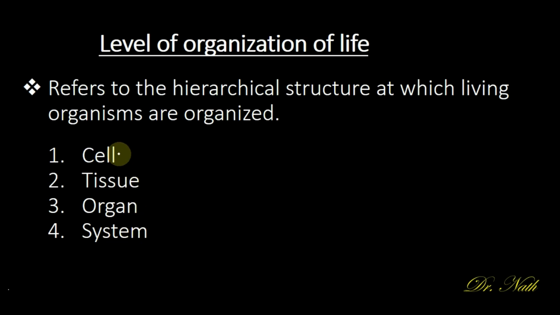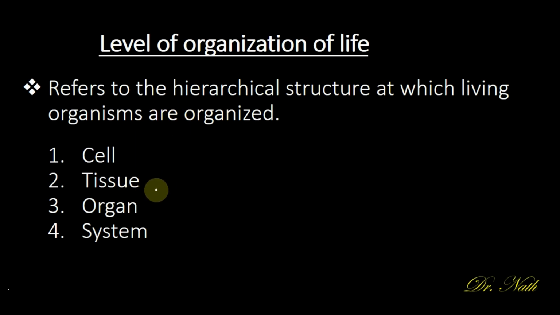What this means is that these are the different levels at which living organisms are organized. Some are organized into cells, some are organized into tissues, some are organized as organs, while others are organized as systems. So these are the 4 major hierarchical structures at which living organisms are organized.